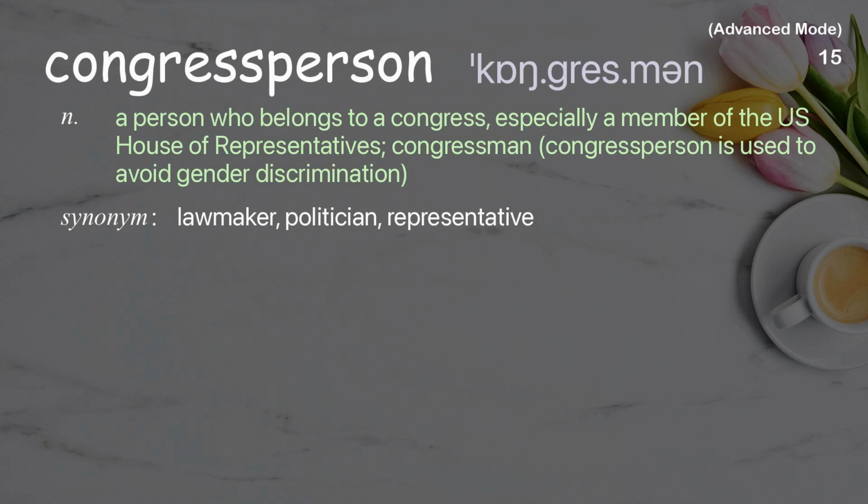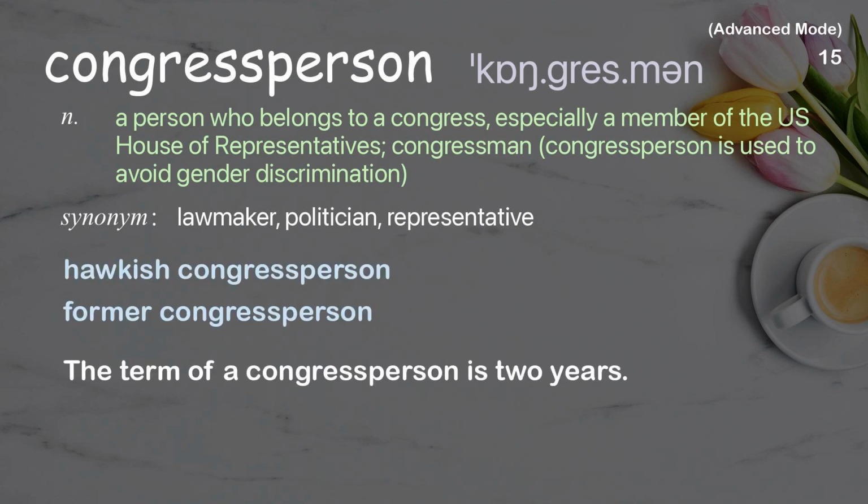Congressperson. A person who belongs to a Congress, especially a member of the U.S. House of Representatives; congressman. Congressperson is used to avoid gender discrimination. Examples: Hawkish congressperson. Former congressperson. The term of a congressperson is 2 years.